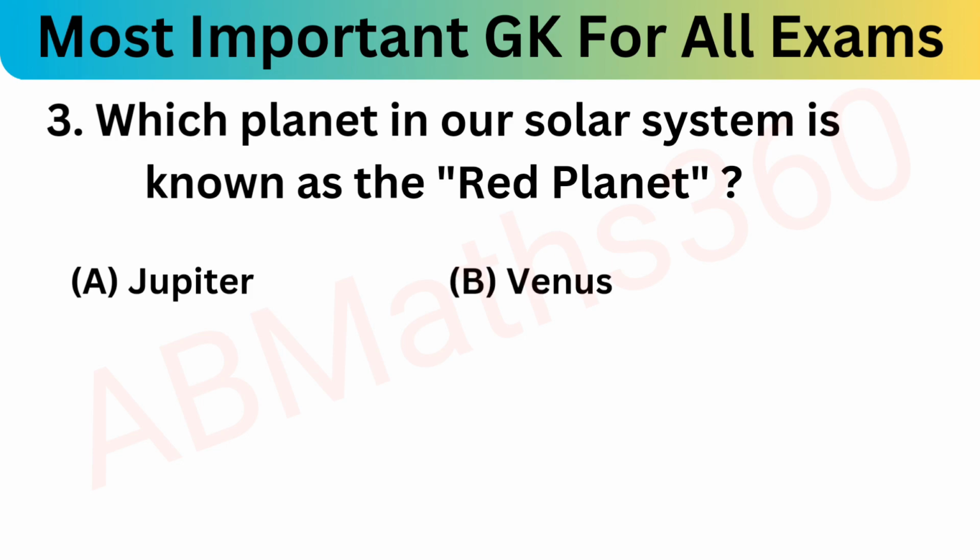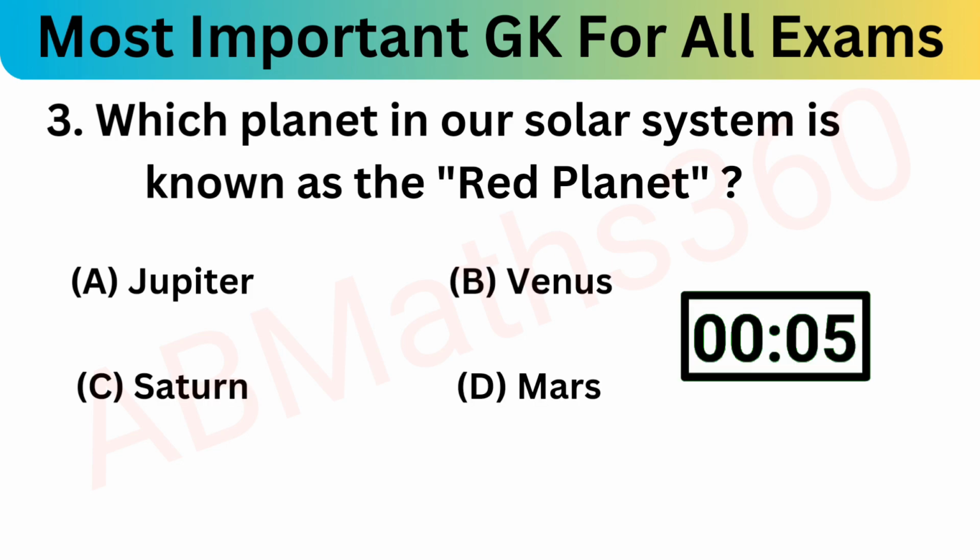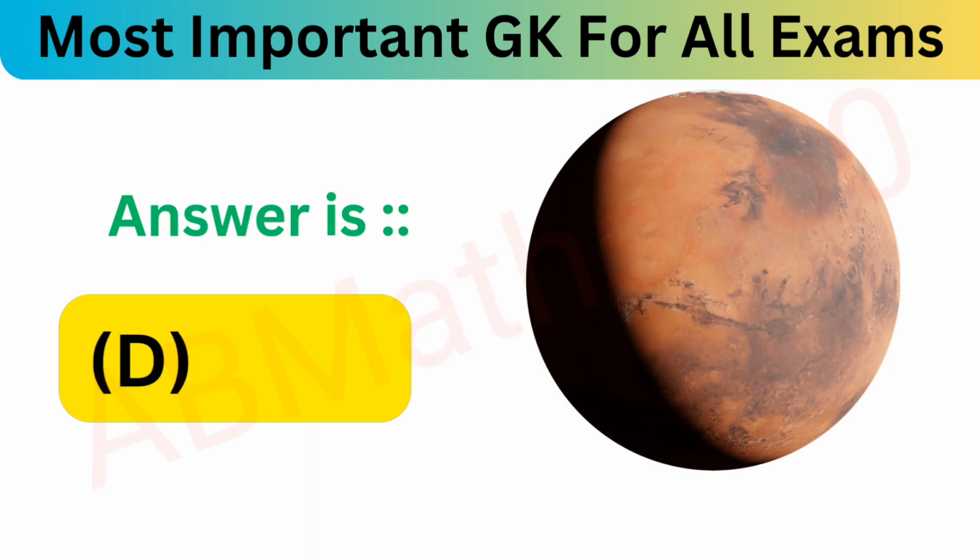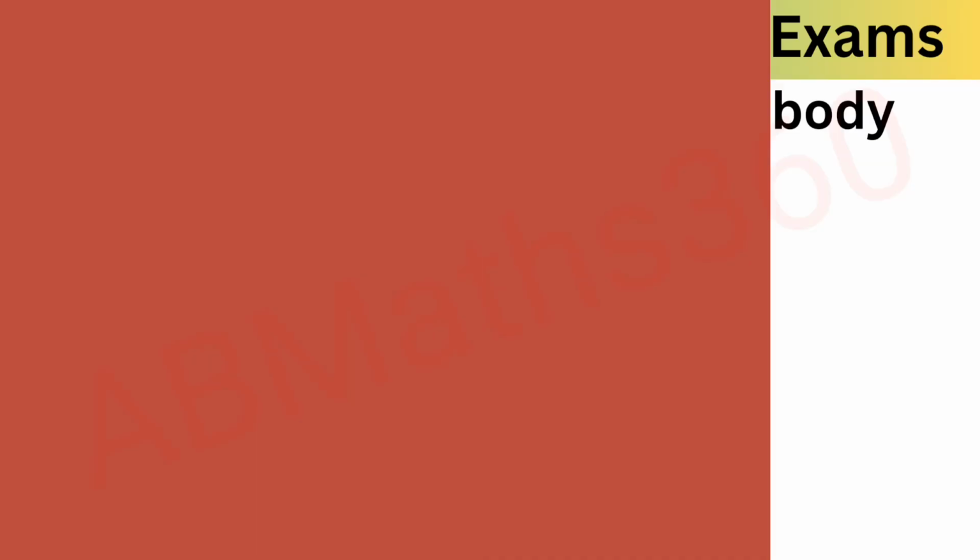Which planet in our solar system is known as the red planet? Option A Jupiter, option B Venus, option C Saturn, option D Mars. What is the correct answer? So the correct answer is option D, Mars is the red planet.